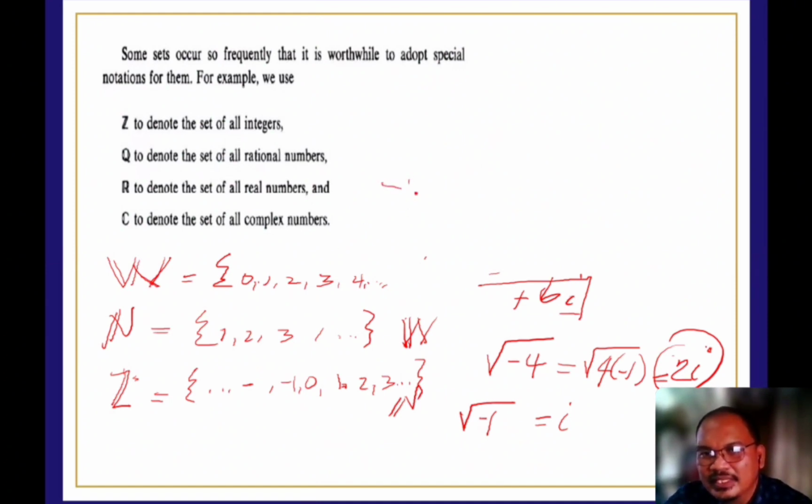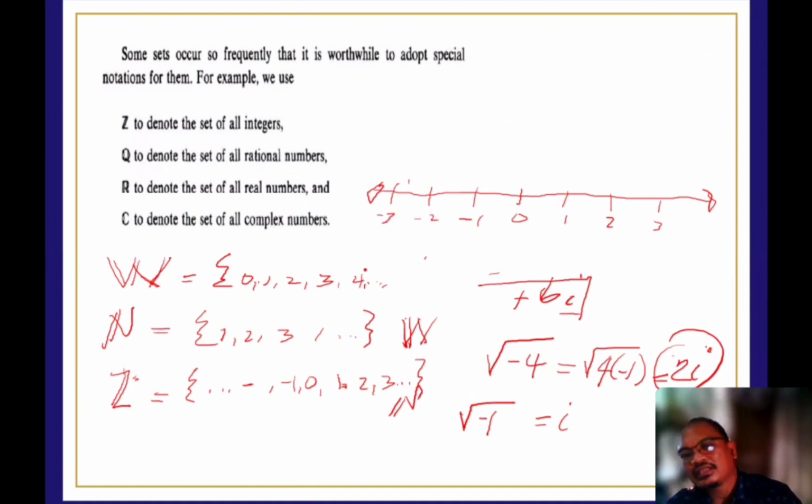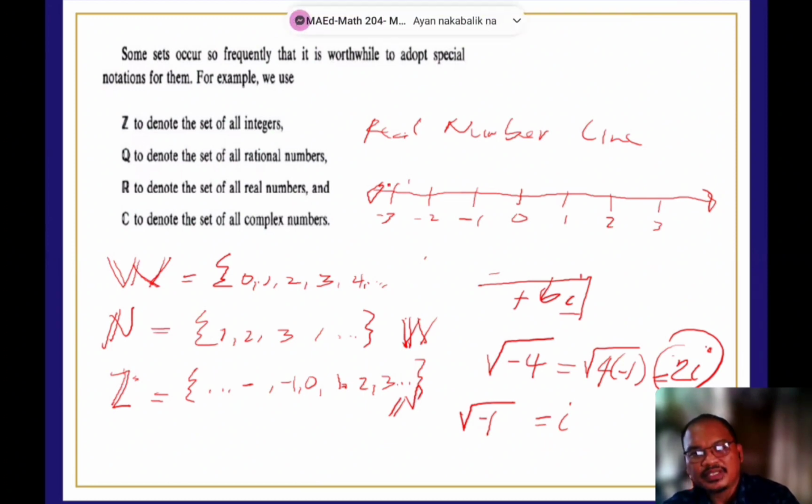Yung real number line natin, na usually we encounter this one in algebra. So 1, 2, 3, -1, -2, and -3. So kaya tinawag natin siyang real number line because all the numbers being used in the real number are presented in this line.